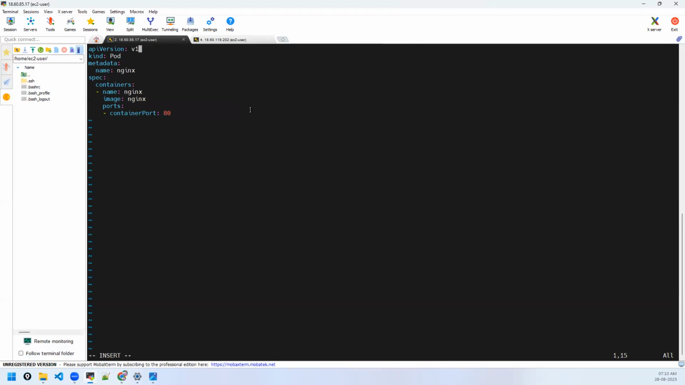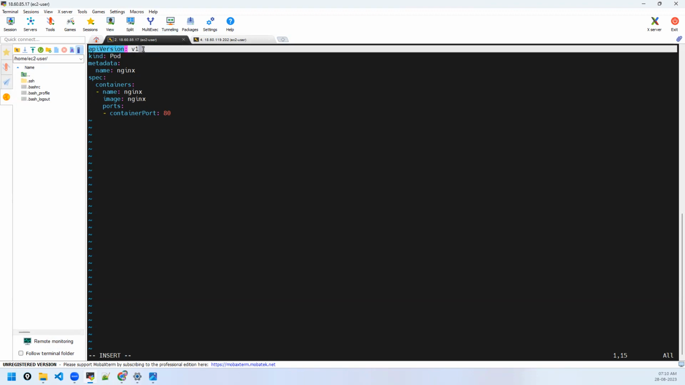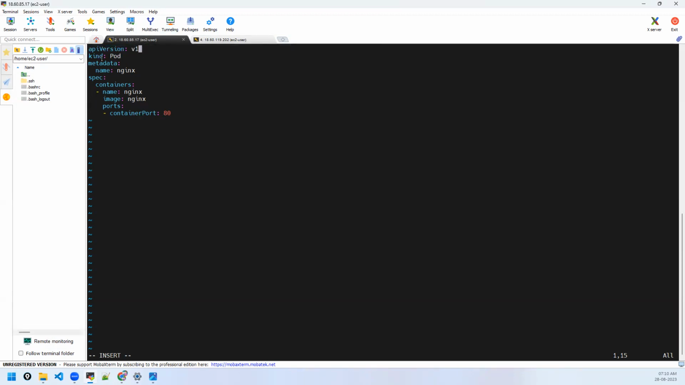Anyway, let me explain each parameter first. The first comes apiVersion. There are a few attributes that are mandatory: apiVersion, kind, metadata, spec. See, in Kubernetes, we create so many objects. The first object is the pod object. Every object will have 4 mandatory attributes.